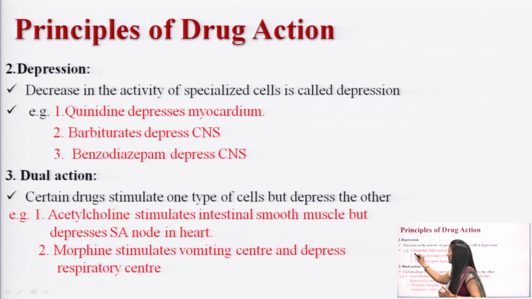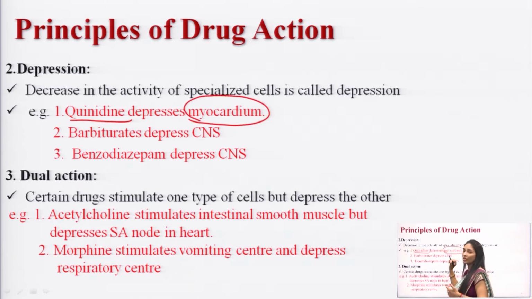Here, quinidine. Which type of drug is it? It is an antiarrhythmic drug. When you administer this drug, it will cause depression of the myocardium; it depresses the heart. But nowadays, the quinidine drug is no longer used in the US. It was stopped in 2019.